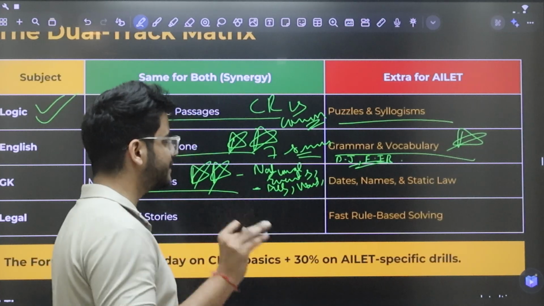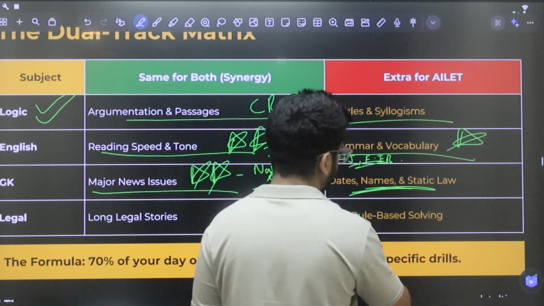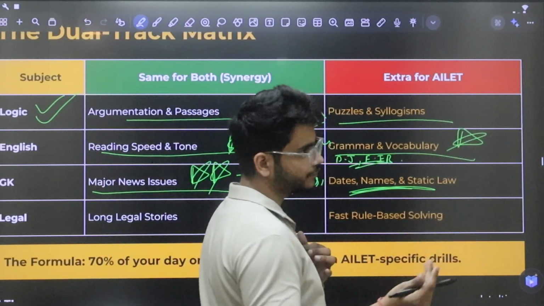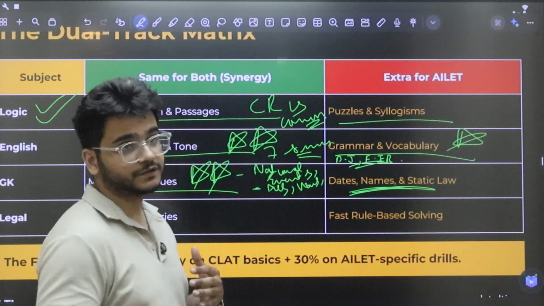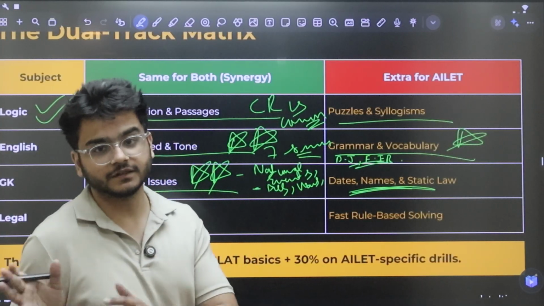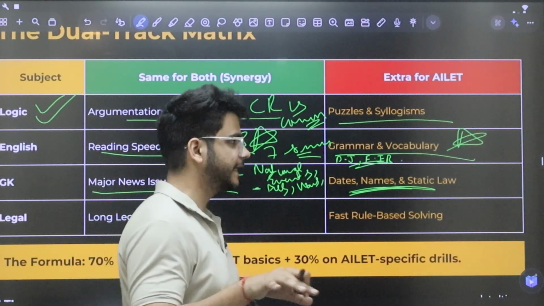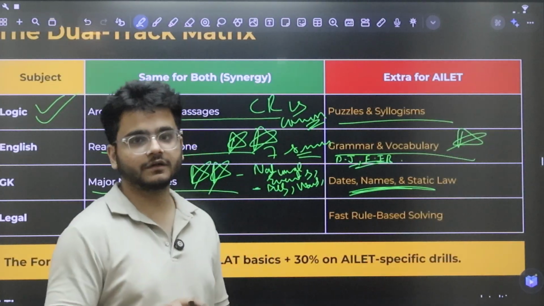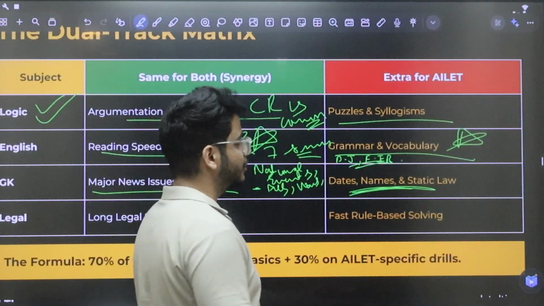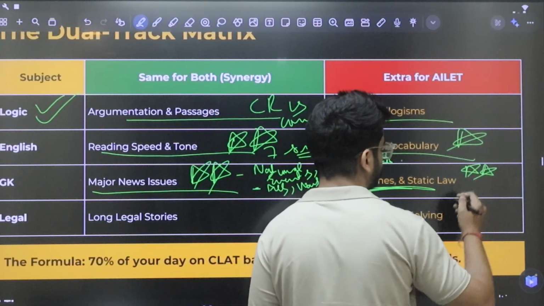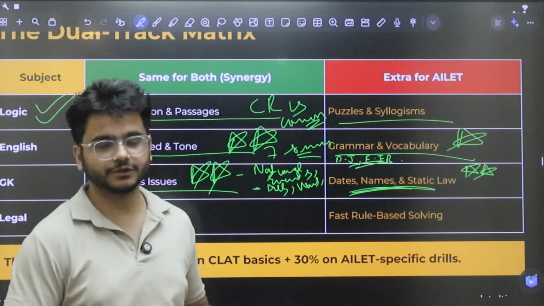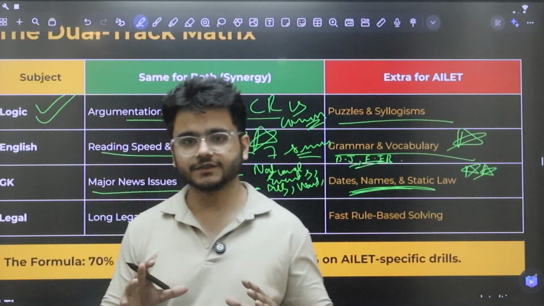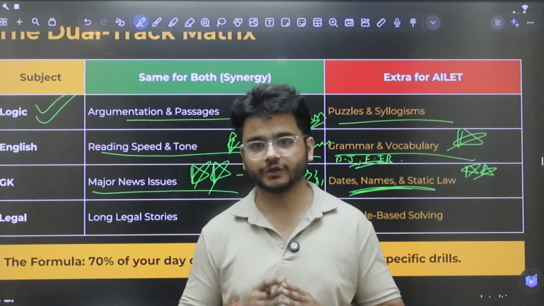And then what's extra for ALET is the static part. You have to have a knowledge of all the important dates. When was the Indian Constitution adopted? When was it enforced? When did the Dandi March take place? So these sort of questions, not exactly the same questions. Then the names. What's the name of the first Indian to win the Booker Prize? Then static law. Very, very important. What does Article 19 to 22 of the Constitution say? Where do the fundamental rights lie in the Constitution? So these are the sort of questions that you have to do extra for ALET.